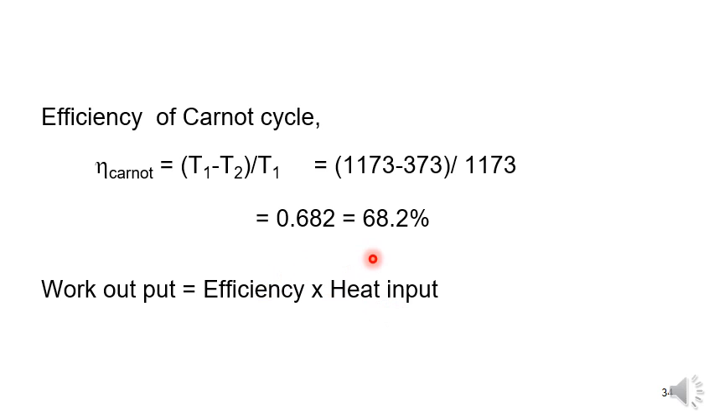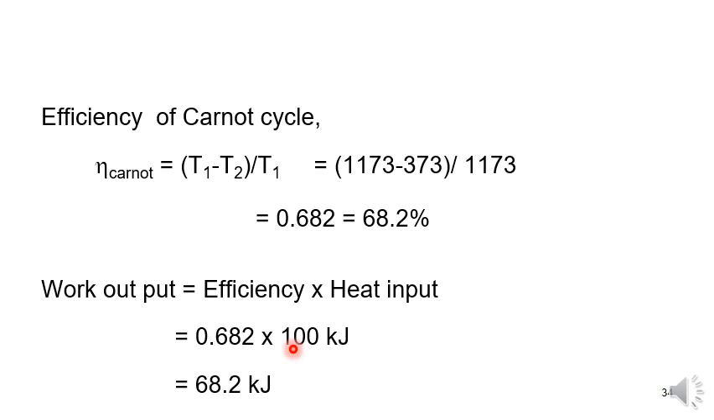Already we got the efficiency as 0.682, and the heat input they gave as 100. So 0.682 into 100 kilojoules. They gave the heat input in kilojoules, so we will get the work done also in kilojoules. 0.682 into 100 means 68.2 kilojoules.